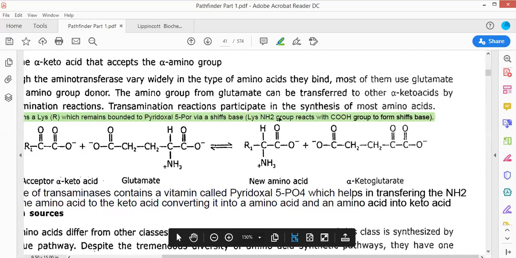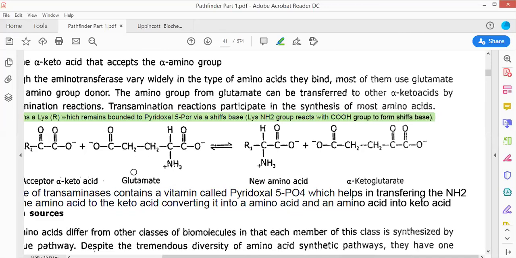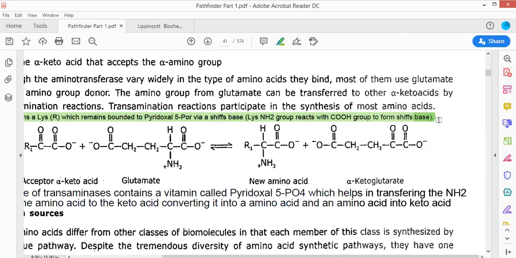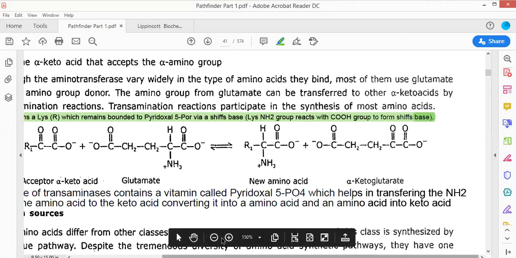When the lysine amino group reacts with the carboxyl group of pyridoxal 5-phosphate, it will lead to the formation of Schiff's base. This Schiff's base is essentially required to maintain the stability of the complex. Okay, the stability of the complex is being maintained with the help of Schiff's bases. Now moving back.